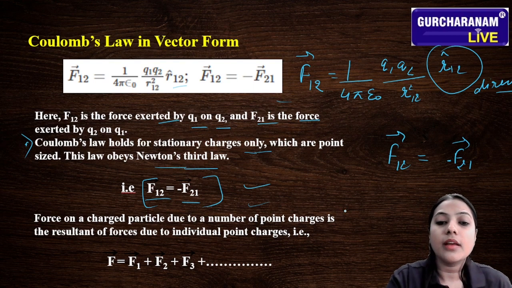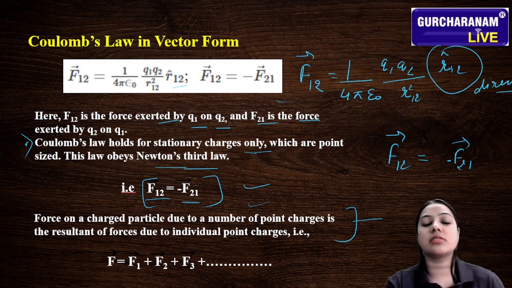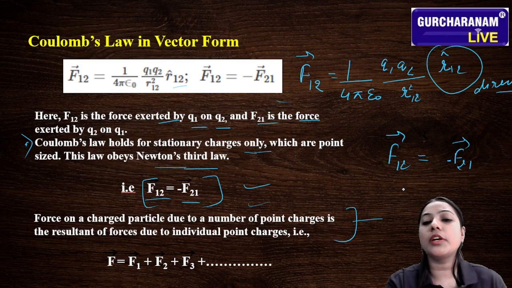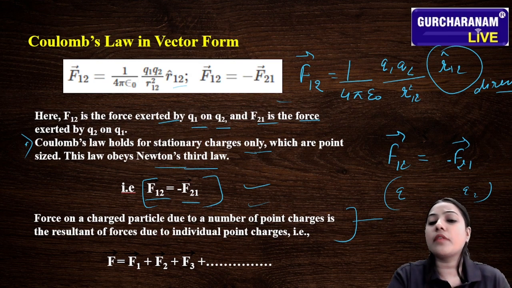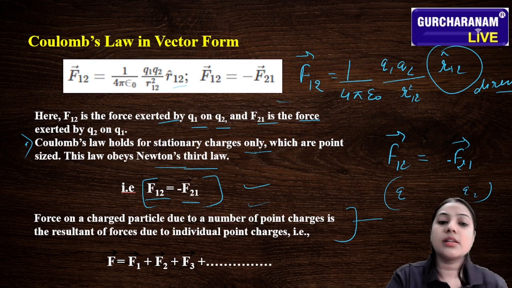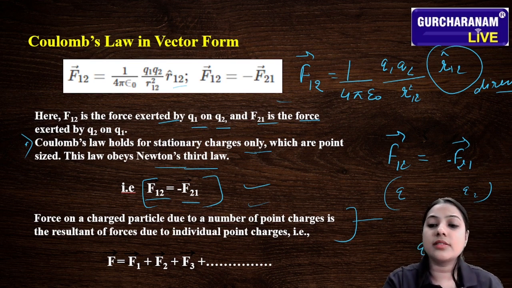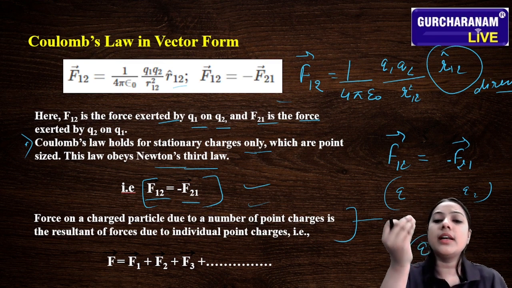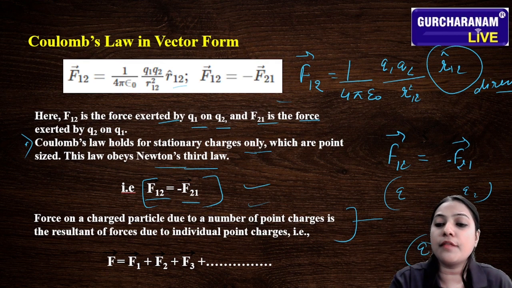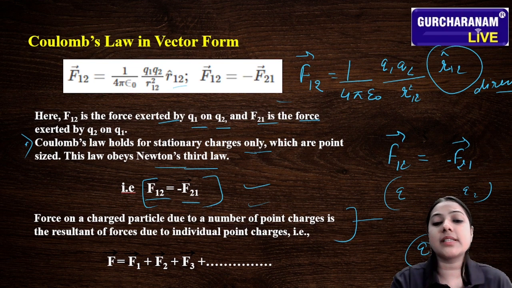What I'm saying is, this is the case of multiple charges. We are talking about only two charges here, Q1 and Q2. But if there are many charges present in the system and we have to find the force, what do we have to do? The force on the charged particle Q due to a number of point charges is the resultant force due to the individual point charges. That means F is equal to F1 plus F2 plus F3. Mathematically, we can represent this by this.